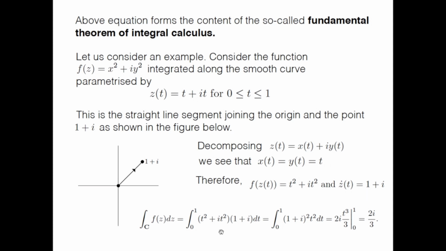So the integration is f(z(t)) dz/dt times dt: t squared plus i t squared times 1 plus i dt. Using linearity, t squared is common, then (1 plus i) squared t squared dt, and that gives you 2i t cubed by 3 from 0 to 1, which is 2i by 3.